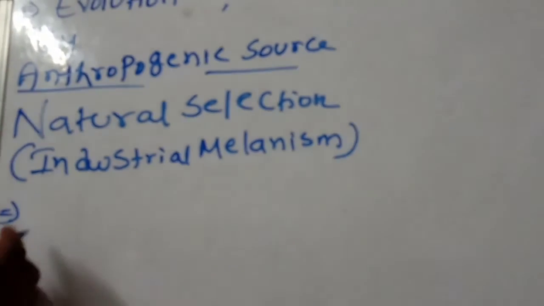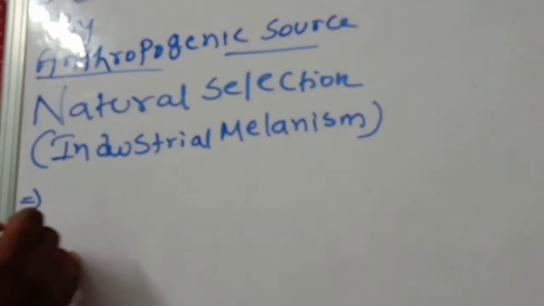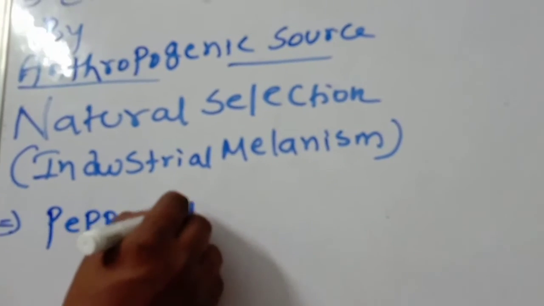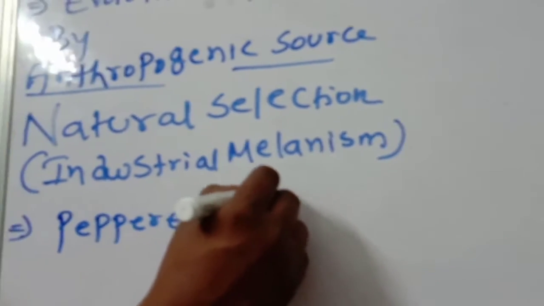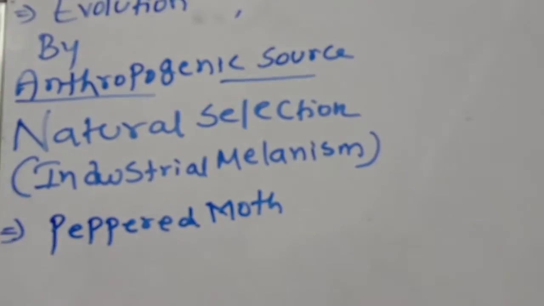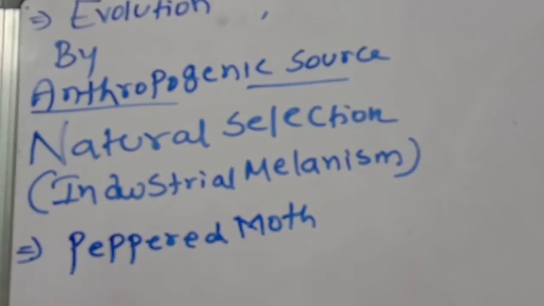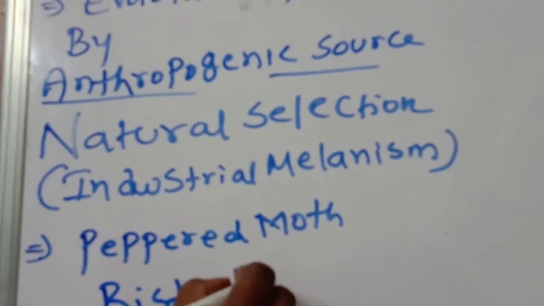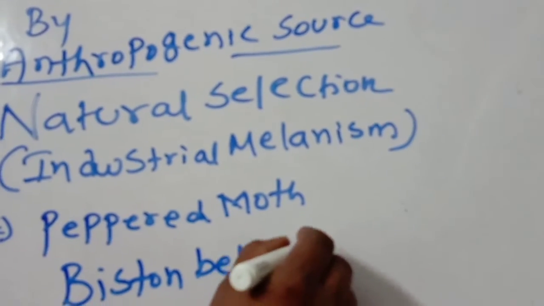First one, peppered moth. The scientific name is Biston betularia.